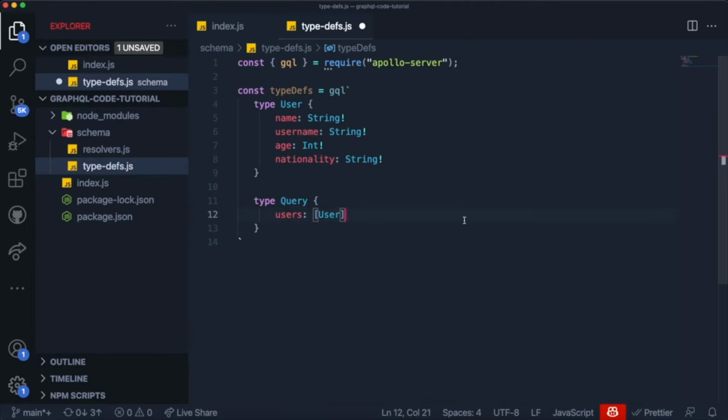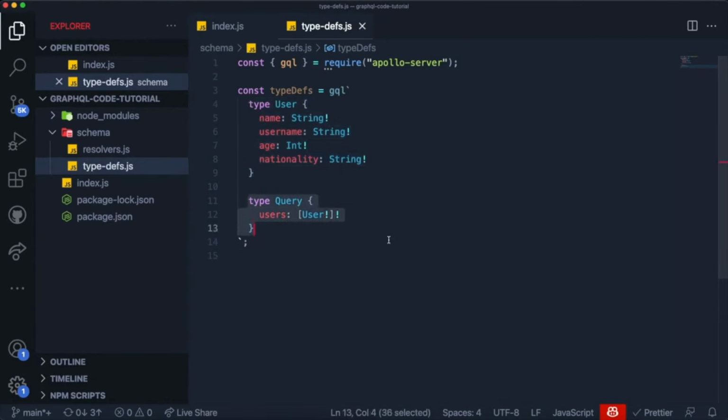And let's make it required as well by putting an exclamation mark like this to say that if we want to grab the users, we want to actually return a list. We don't want this to be able to be null. And if we receive a list, every user inside of it can't be null, so it should be required as well. We're just saying that inside of the query type, there is a query called users, and it should return a list of users whenever you query it. So this is fine. It looks really nice. And for now, let's just keep our API pretty simple. You're only going to be able to make one query and request data about users. That's basically it. And that's fine.